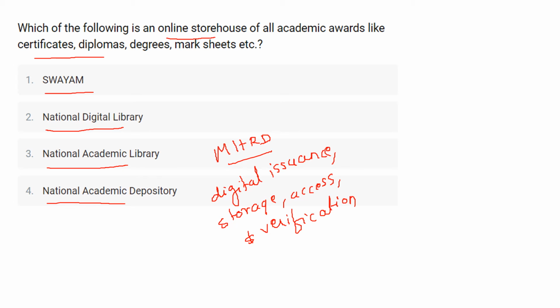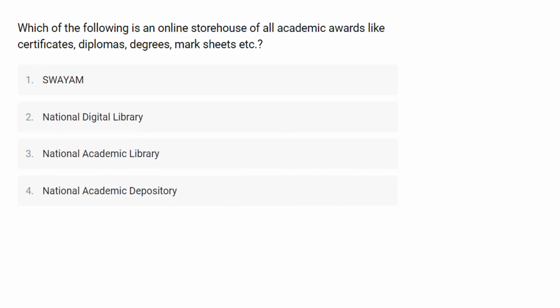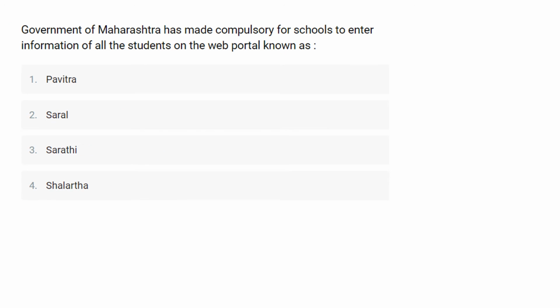The NAD, that is the National Academic Depository, is a unique, innovative and progressive initiative under the Digital India theme towards achieving the digital enablement of educational records. Here the correct answer for this question will be option number 4, that is National Academic Depository.